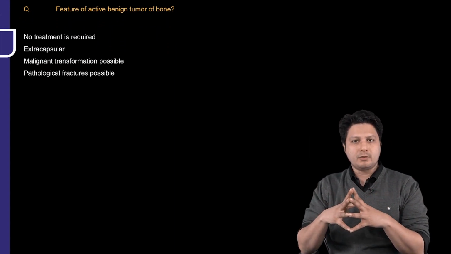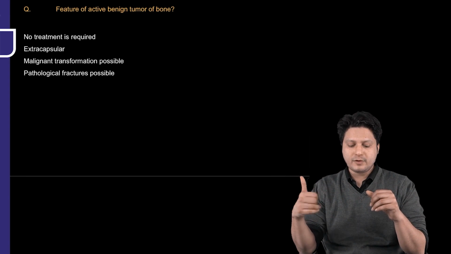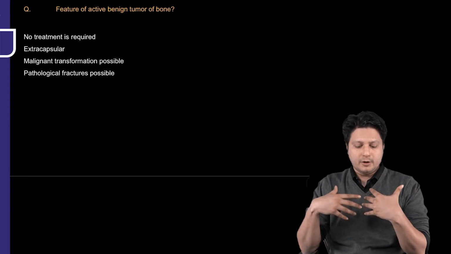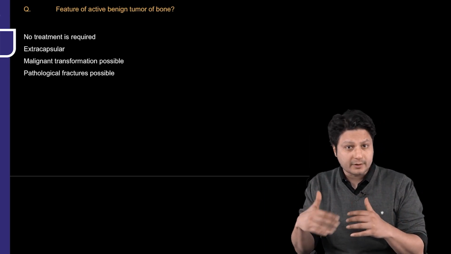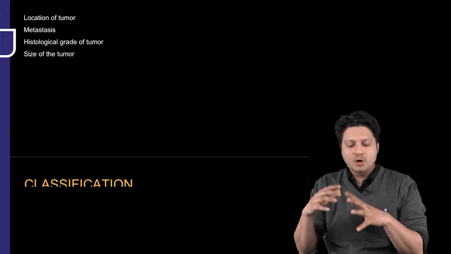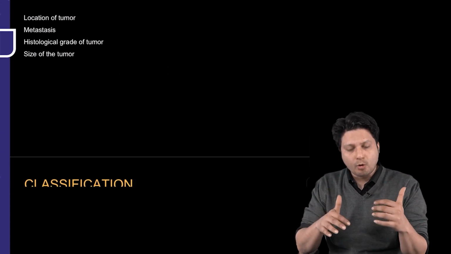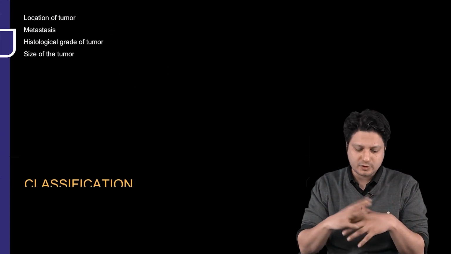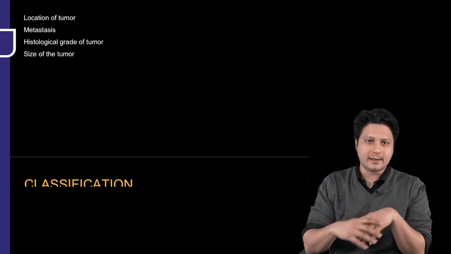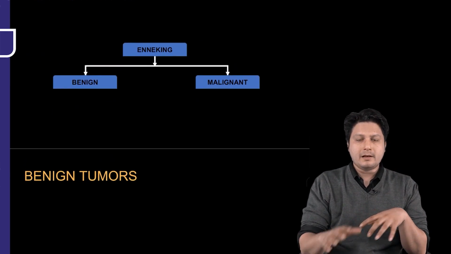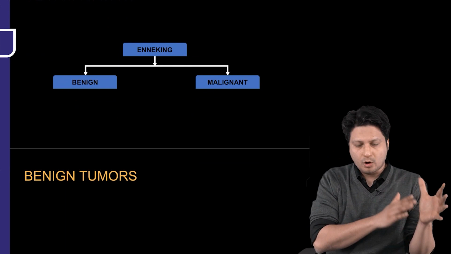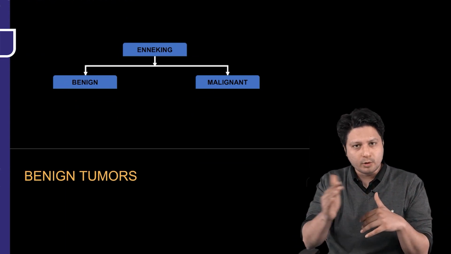One of the sample questions is: which of the following is a feature of an active benign tumor of the bone, and we are provided with several options like no treatment is required, extracapsular, malignant transformation is possible, and pathological fractures are possible. Next, not a criteria in the staging of a bone tumor according to King. Which of the following is not taken as a criteria for classifying the bone tumor according to the King system of classification? So let's have a discussion on the classification itself, because both the questions that we have talked about are based upon the classification of the bone tumor itself.